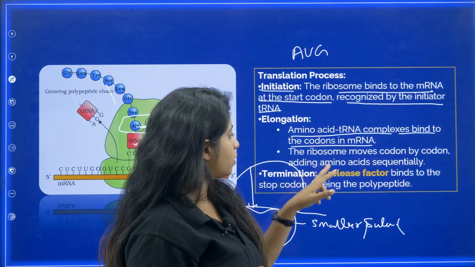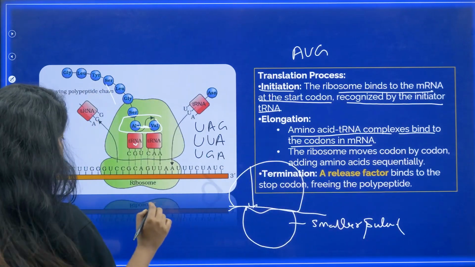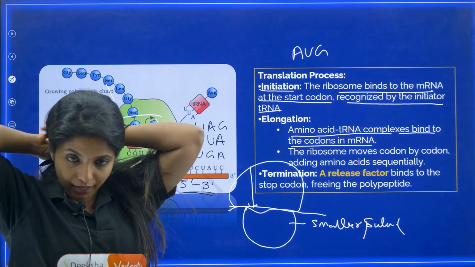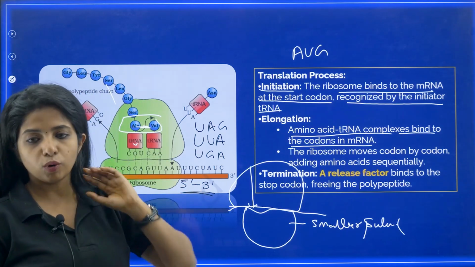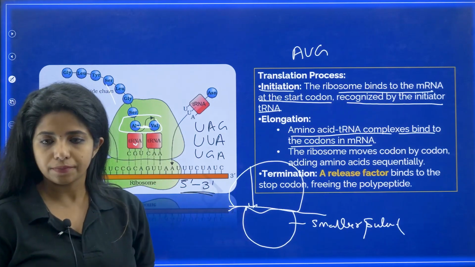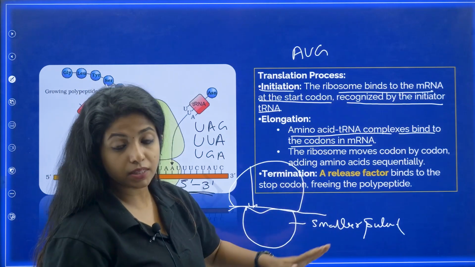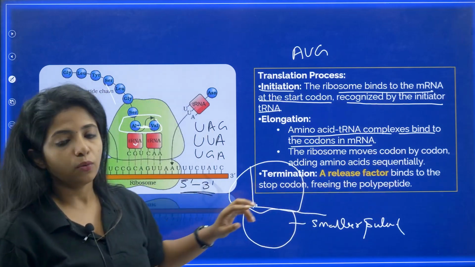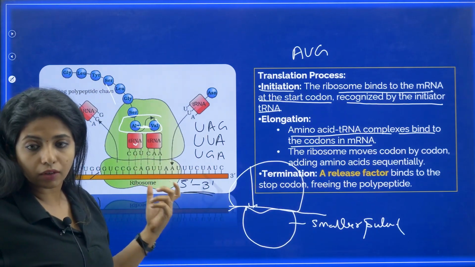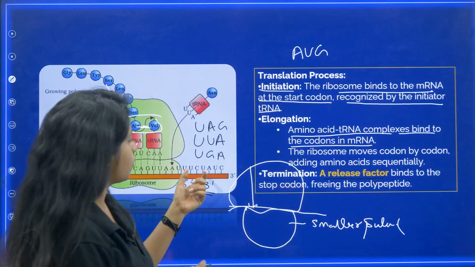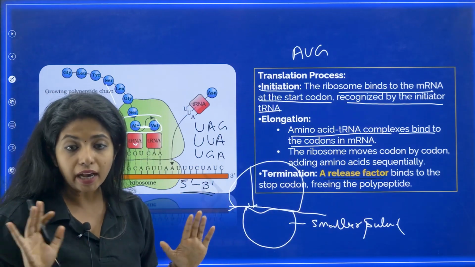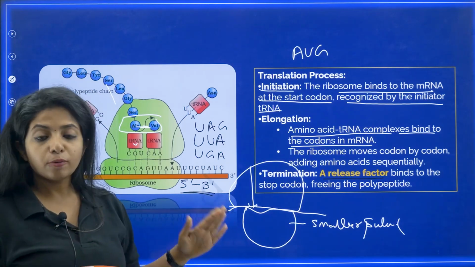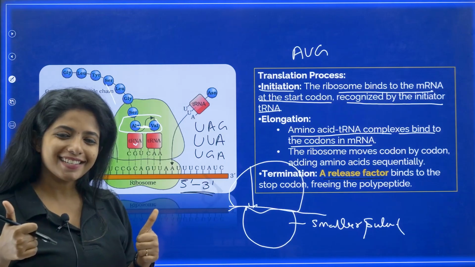So, the ribosome moves codon by codon, adding amino acids sequentially, and in which direction is it moved? It moves from 5' to 3' direction. Always, DNA polymerase, RNA polymerase, everything moves from what, my dear children? From 5' to 3' direction. Now, termination also happens. That means the end of translation should also be happening. So, a release factor binds to the stop codon, freeing the polypeptide. What happens towards the end? There will be a release factor that will come in and bind to the stop codon. For binding to the stop codon, you do not have any tRNA. tRNA does not come and bind to the stop codon. So, who comes and binds? It is a release factor which will come and bind and stop the process of translation. Works? Chalo.